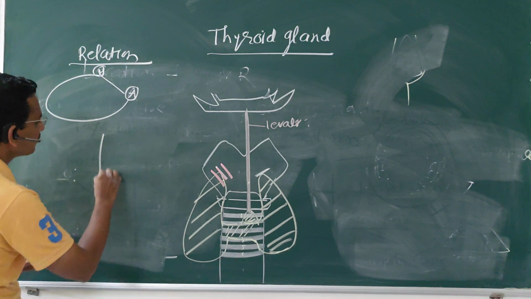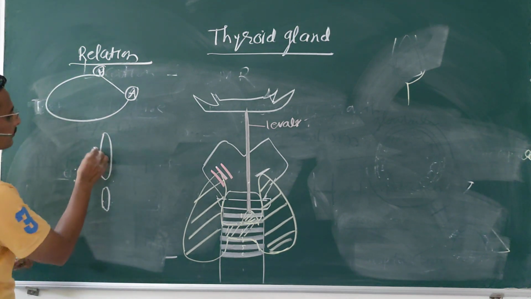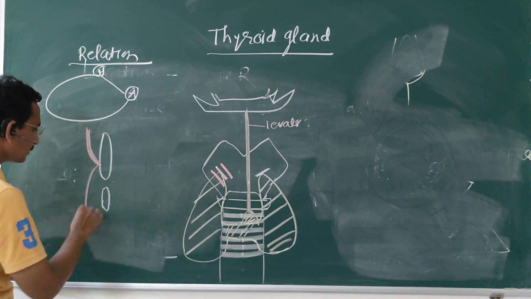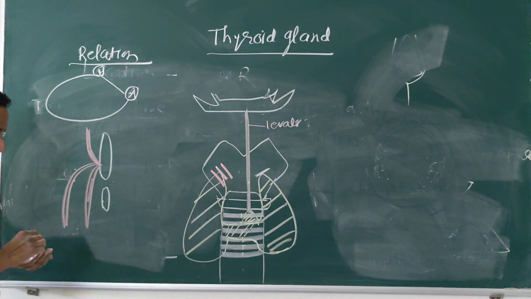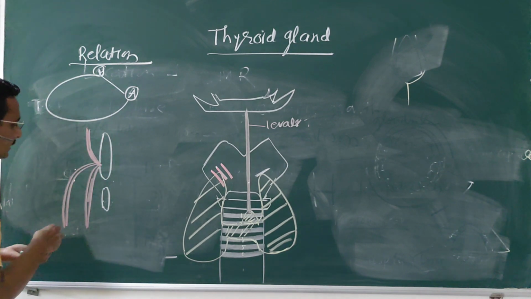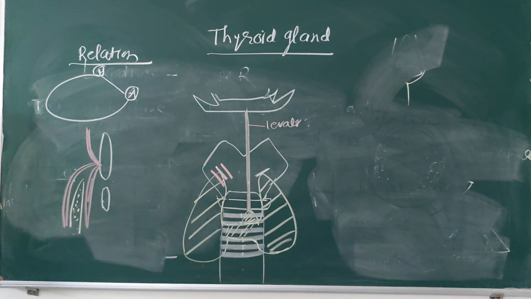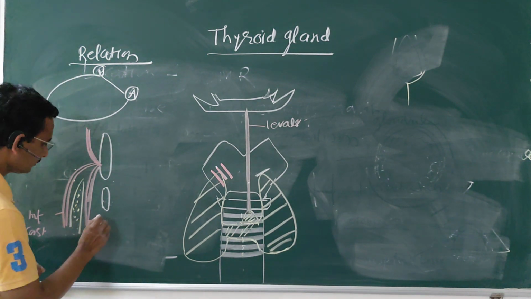So this apex is present in between the sternothyroid muscle and the inferior constrictor muscle. The apex is present in between these two muscles.